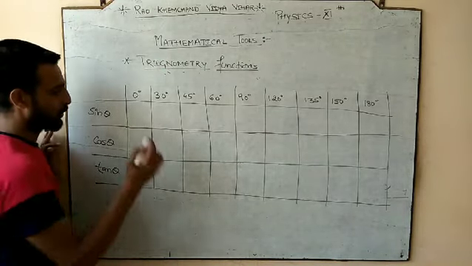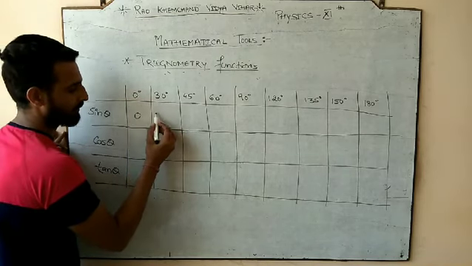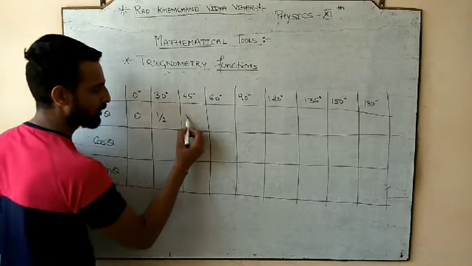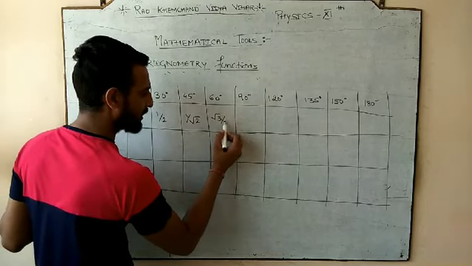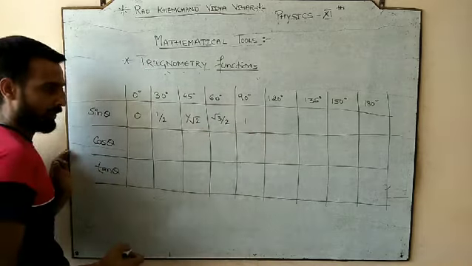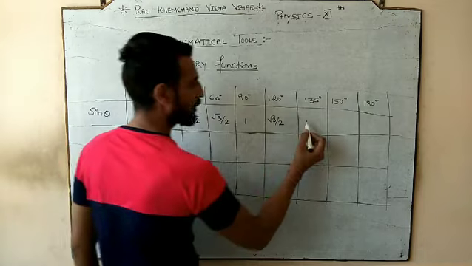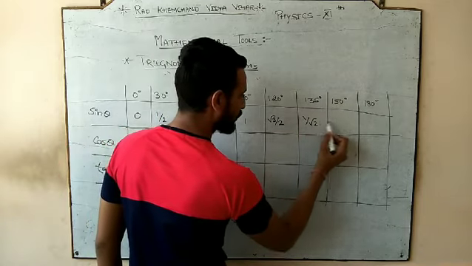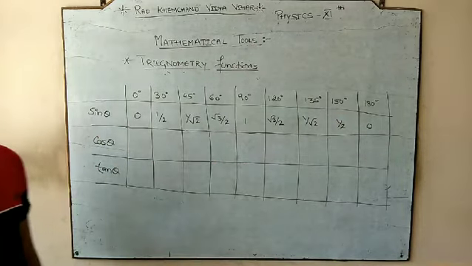So let's start. You all know that sine 0 is 0, sine 30 is 1 by 2, sine 45 is 1 by root 2, sine 60 is root 3 by 2, sine 90 is 1. Sine 120 is root 3 by 2, sine 135 is 1 by root 2, sine 150 is 1 by 2, and sine 180 is 0.